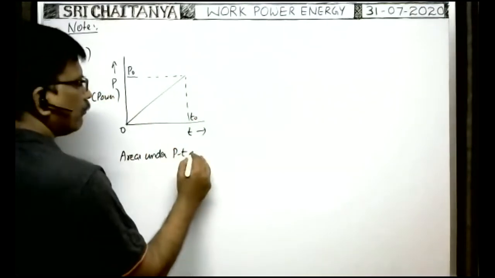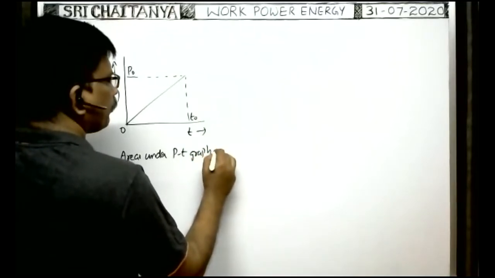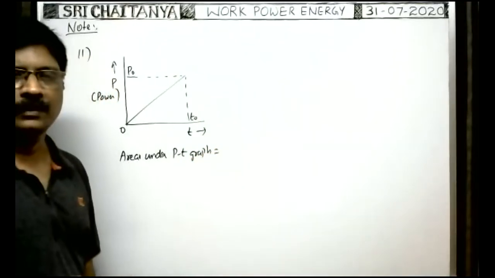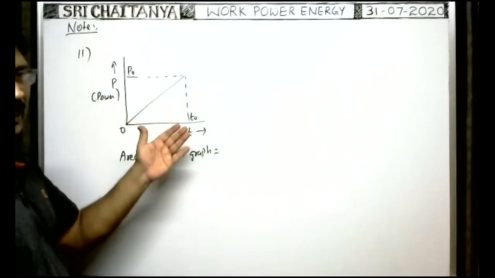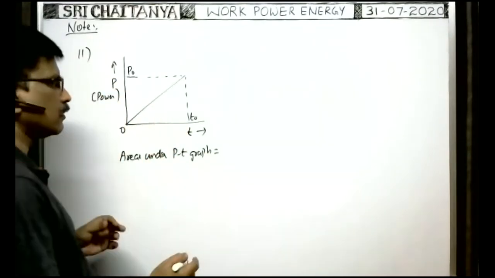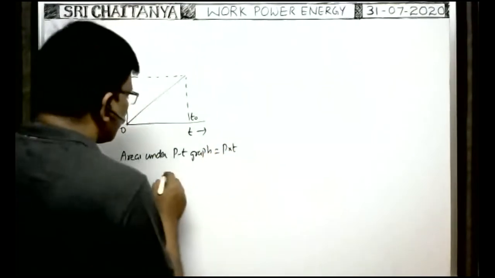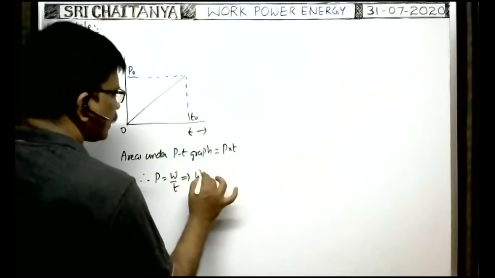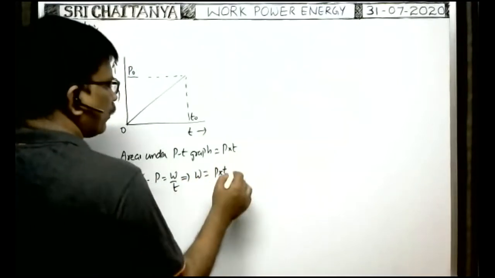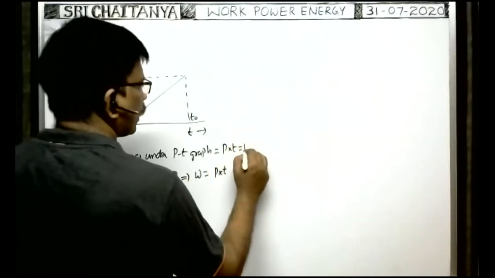Area under the PT graph gives what? In general, area under the PT graph means P into T, just as area under a YX graph is Y into X. P into T we already know: since power is equal to work by time, work is equal to power into time. That's why this is equal to work done, W.